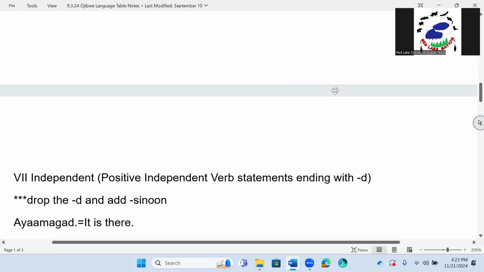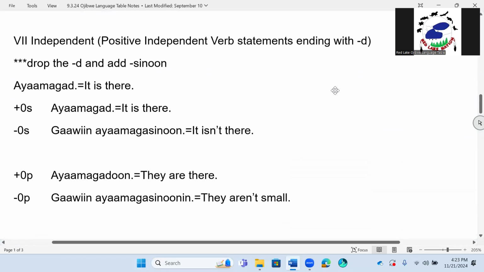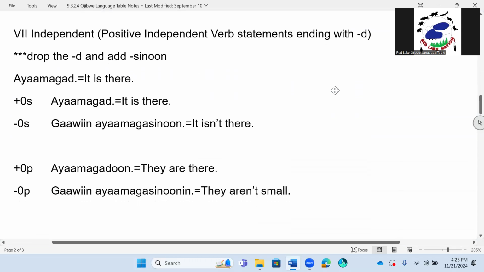let's move on to what we have next here. VII independent, positive independent verb statements ending with the letter D. Now, there's a certain rule when it ends with the letter D, and this rule is in effect right here. We drop the D and add sinun. That is how we make our word.